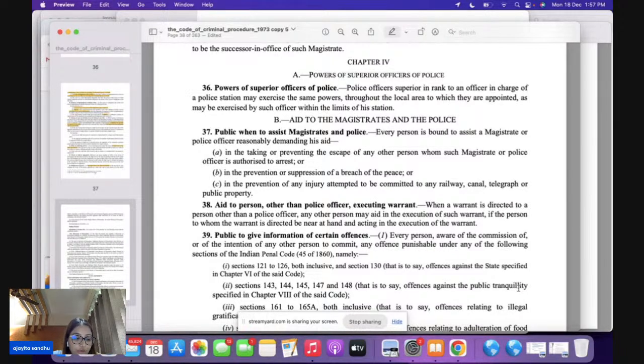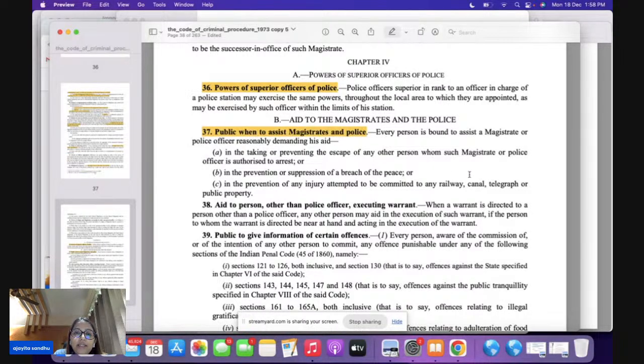We come to chapter 4 here, and in chapter 4 only reading is required. In chapter 4, you have to read section 36 and section 37. Section 36 talks about the powers of superior officers of the police, and 37 is a very important question for your prelims: public to assist the magistrates and the police.